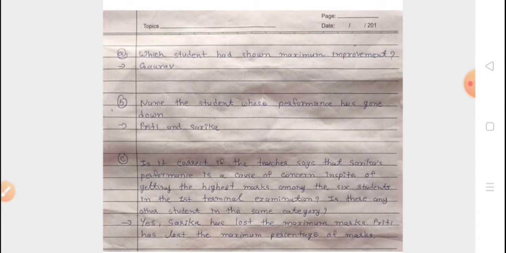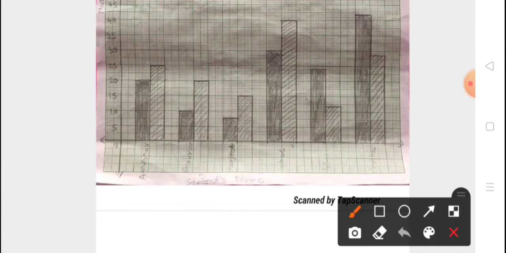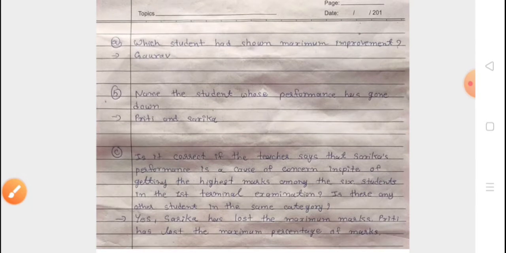Then, name the student whose performance has gone down. Now see these last two bars, Preeti and Sarika. So Preeti in the first terminal scored very well, but in the second terminal she scored less than the first one. Similarly Sarika, okay, in the first term she scored very well, but in the second term it goes down. So our answer will be Preeti and Sarika.